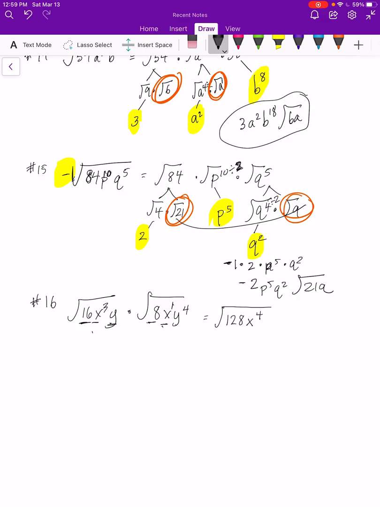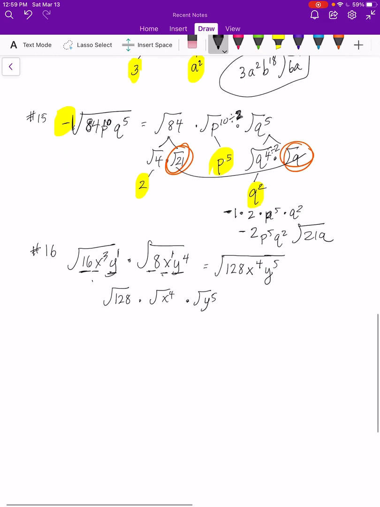And then I have y and y to the 4th. So this is y to the 1st times y to the 4th, which you would keep the base the same and add the exponents, which would be y to the 5th. So multiply first, because that's what the rule says. Now break it up into the square root of 128 times the square root of x to the 4th times the square root of y to the 5th.